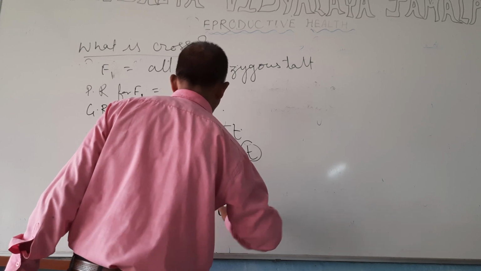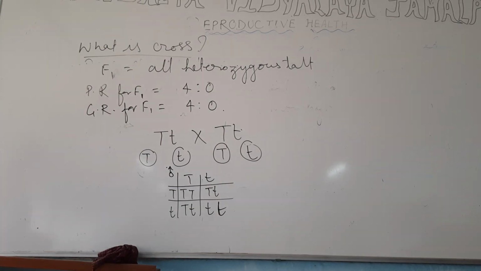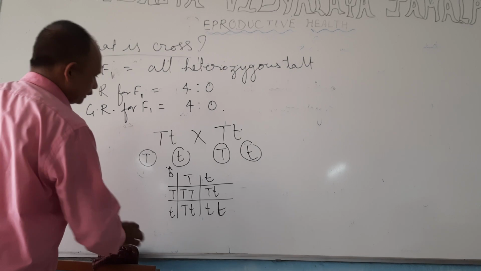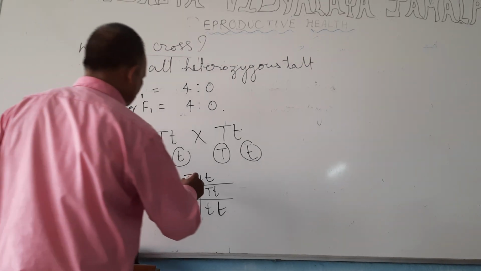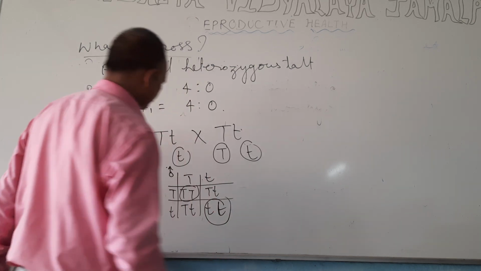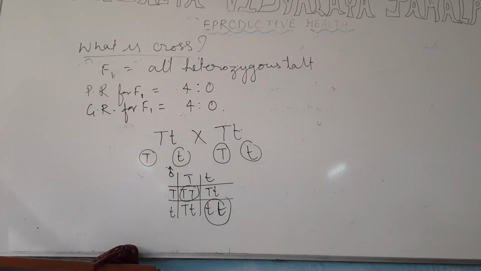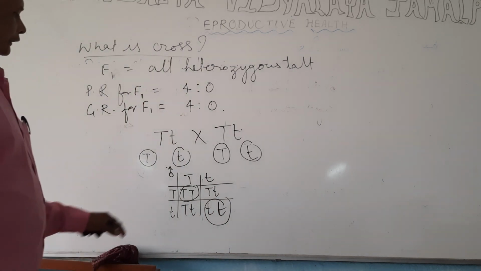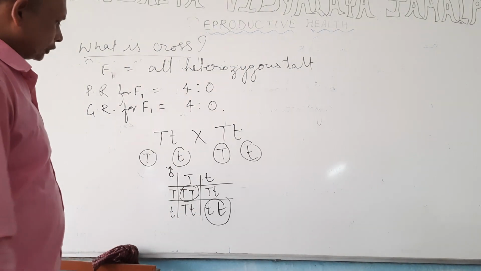By Punnett square method we get in F2 generation one pure tall, one pure dwarf, and two heterozygous tall.